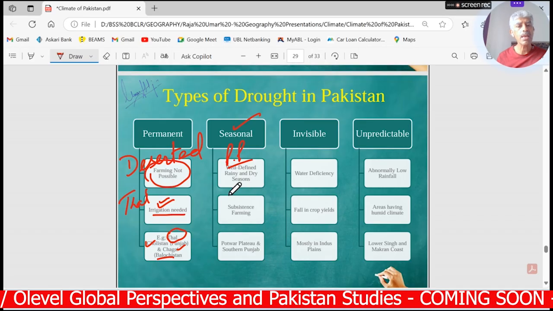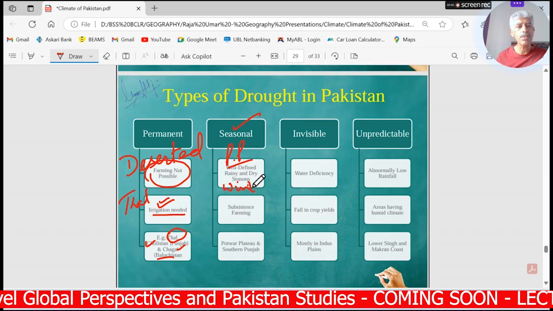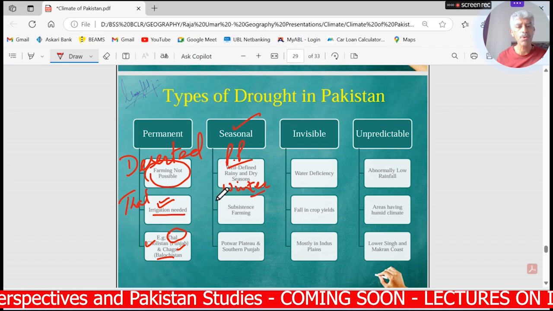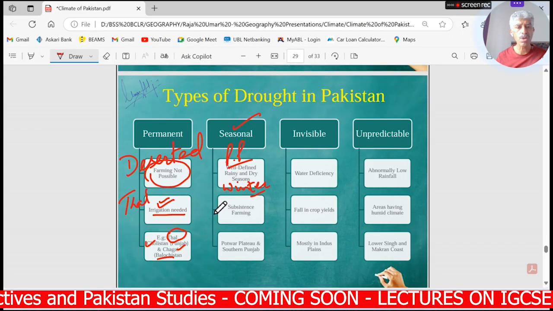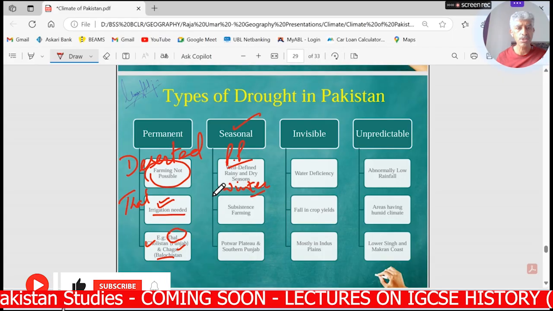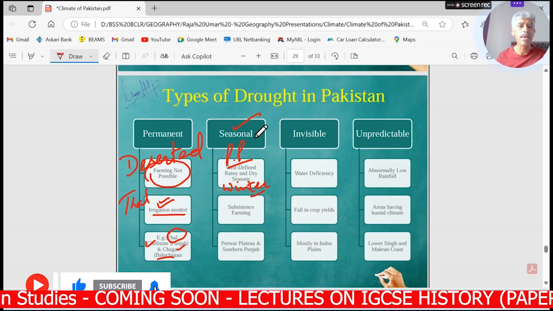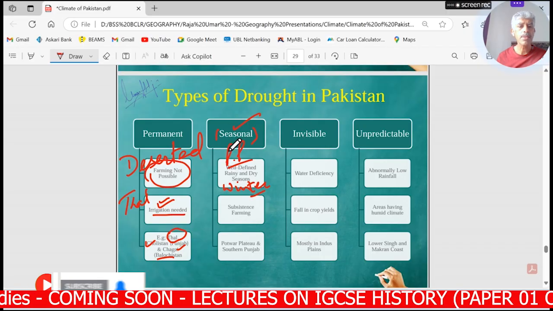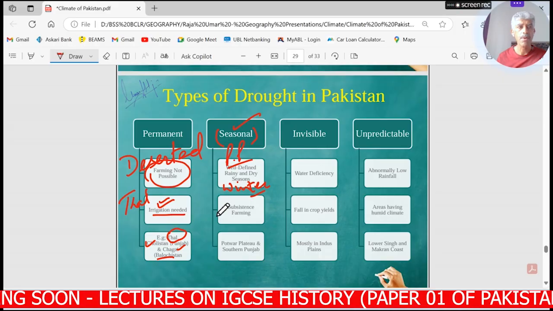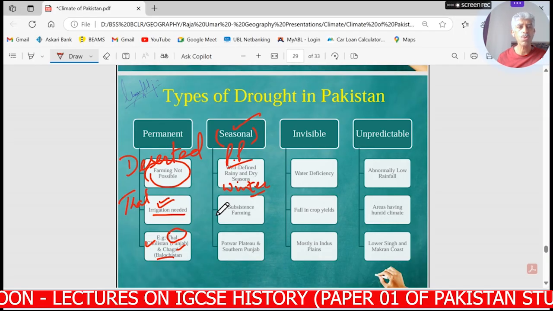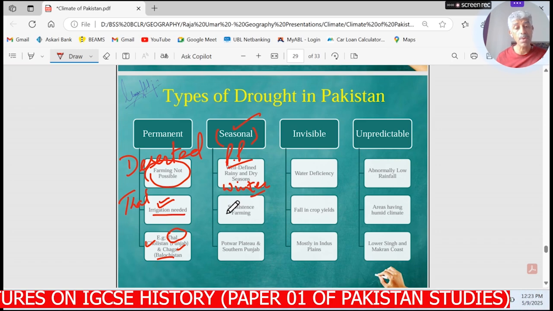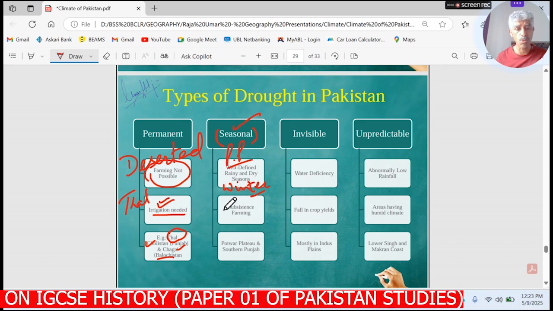But what happens whenever the winter season comes? As you know, this is the rain-fed area, Barani lands, which are dependent purely on rainfall, but the winter gets so dry that the Rabi crop, very especially the wheat crop, suffers a lot in this region just because of the extreme dryness. You can say that in that Rabi season, the Potwar Plateau experiences the drought situation, and that might be really very drastic for the poor farmers who really want their crops to grow well, as this region does not have any big river or any irrigation system over here.